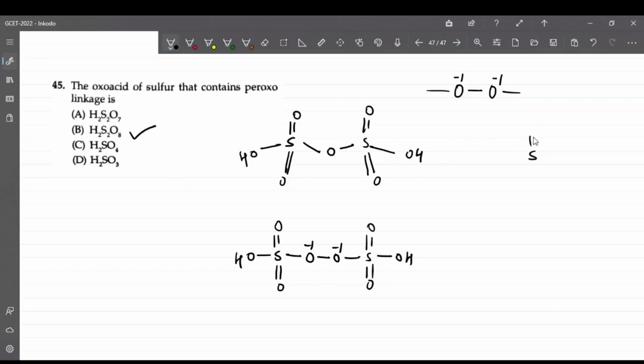H2SO4 everyone knows, sulfur, double bonded oxygen, there are 2 OH over here, right? This is H2SO4. And H2SO3, sulfur, double bonded oxygen, and these are the 2 OH, and there is one lone pair on this. So these are the structures of all the acids, and the one with a peroxy linkage is option B.